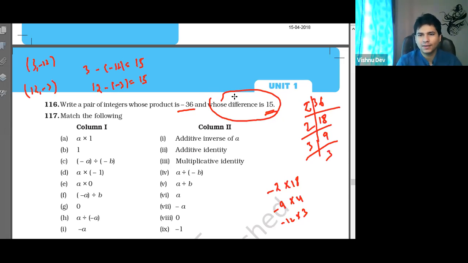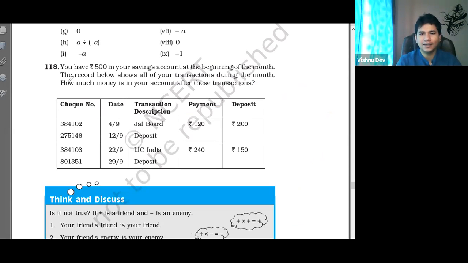Next is question 18. This question is from economics, commercial math. Now this is very easy. This is basically your transaction sheet. The payment is called debit, and deposit is called credit. So I guess all of you can solve this. Easier? Okay. Next.